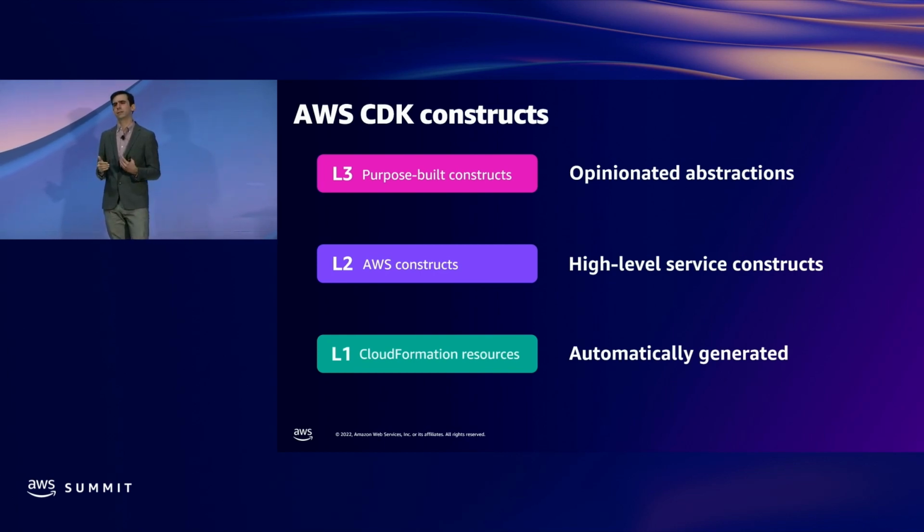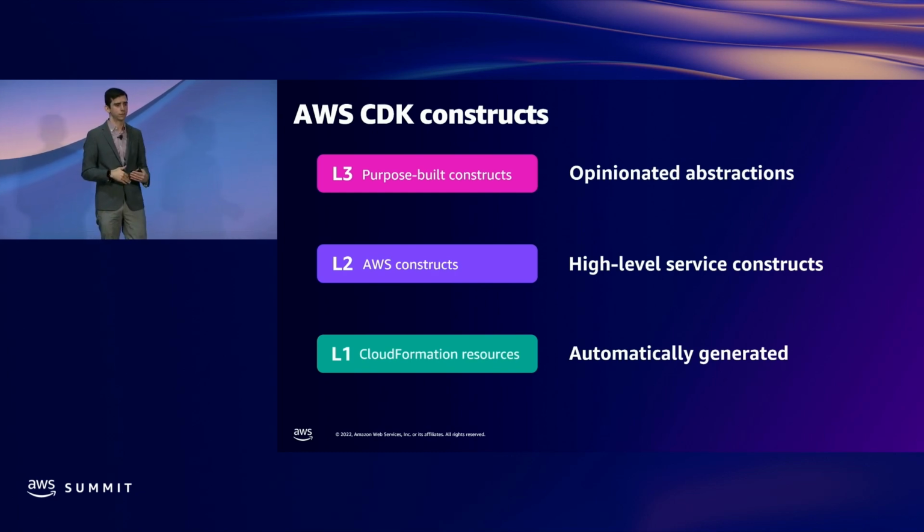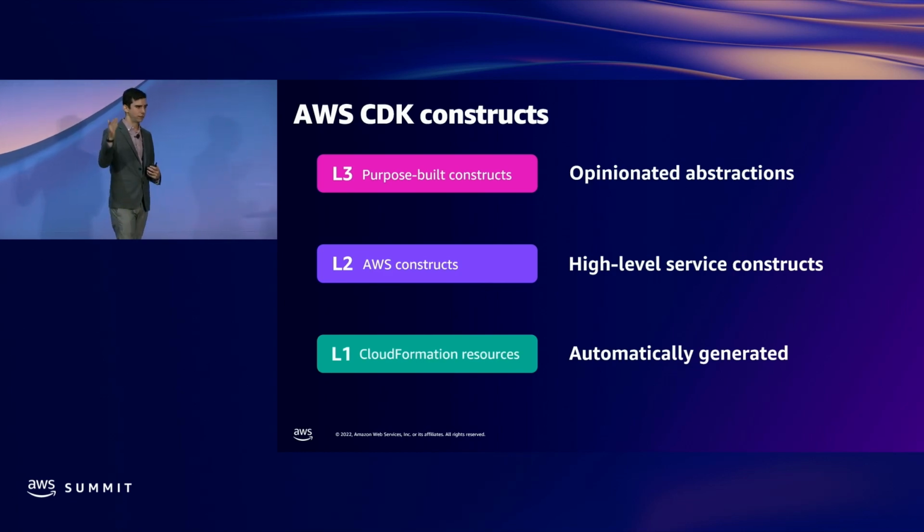These are automatically generated from the CloudFormation resource specifications. So as AWS service teams launch new services, launch new features, that'll be reflected in the CloudFormation resources that they vend. And there's a specification file that lists all of the CloudFormation resources.